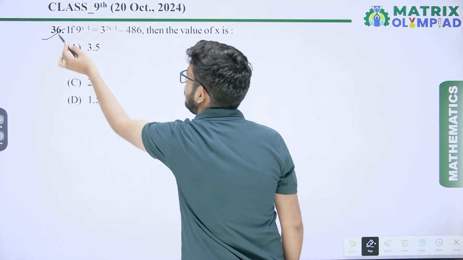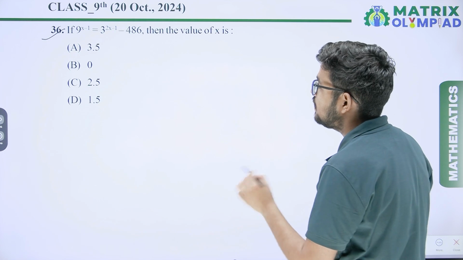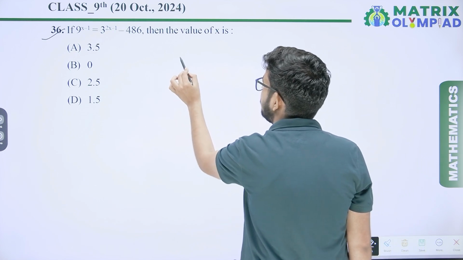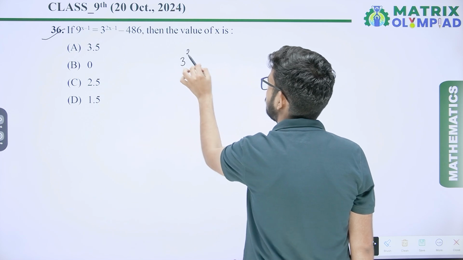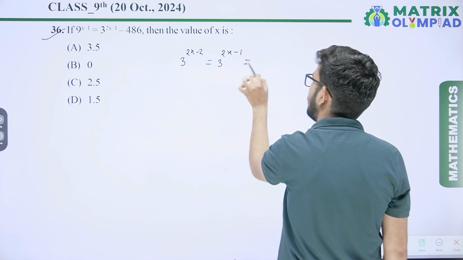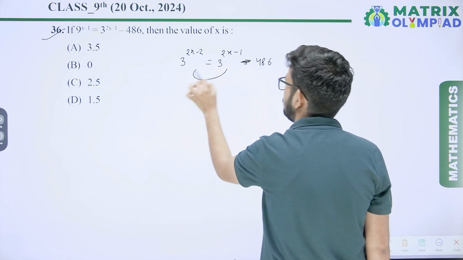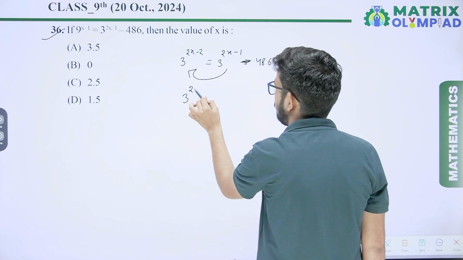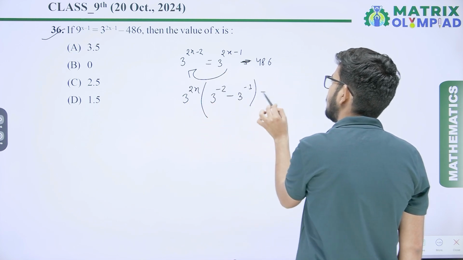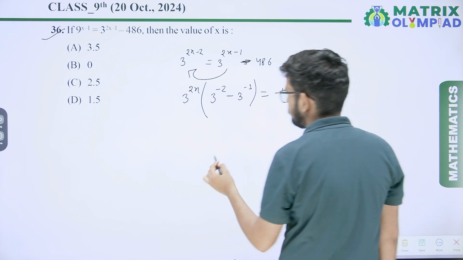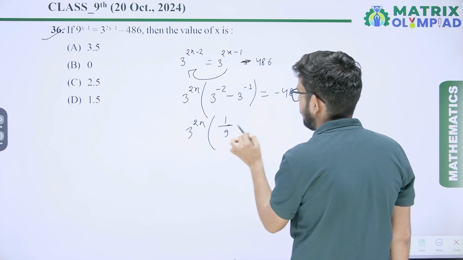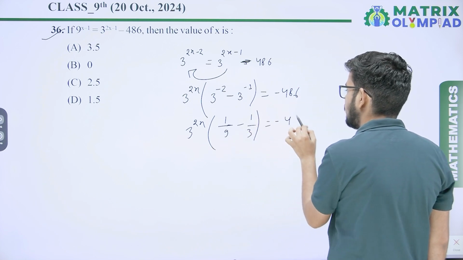Question number 36. If 9 raised to power x minus 1 equal 3 raised to power 2x minus 1 minus 486, then the value of x is. Okay. So 9 raised to power x minus 1 can be written as 3 raised to power 2x minus 2 equal 3 raised to power 2x minus 1 minus 486. So when you send it to the left hand side and take 3 raised to power 2x common, you will get 3 raised to power minus 2 minus 3 raised to power minus 1 equal minus 486. So 3 raised to power 2x into 1 upon 9 minus 1 upon 3 equal minus 486.